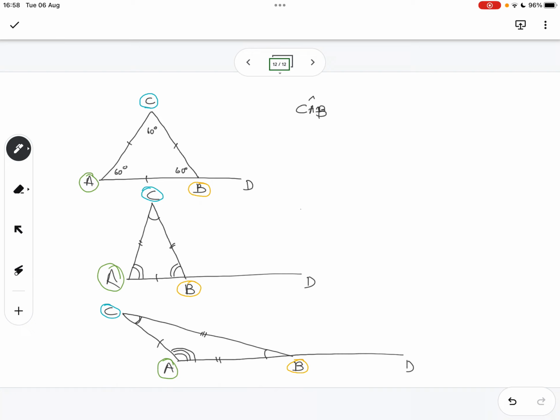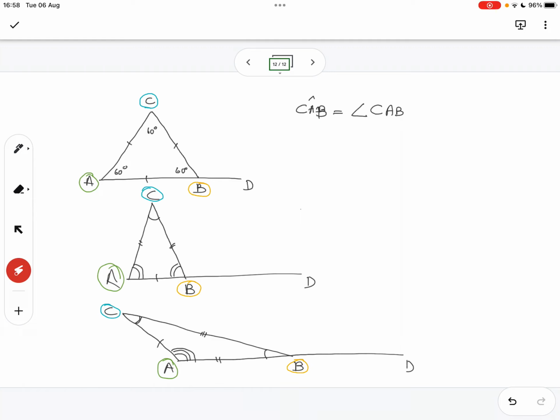Another way you can write this angle is to say angle CAB. This doesn't mean the vertex is at C. It just means you are referring to the angle where we start at C, have a vertex at A, and then we end at B. So that's how we call out angles in geometry.